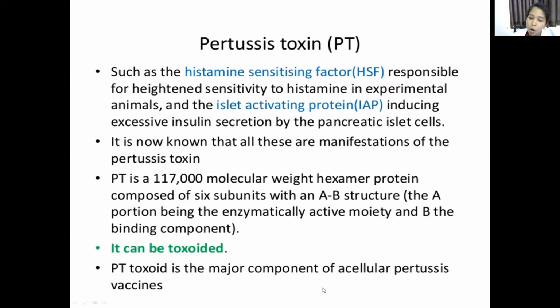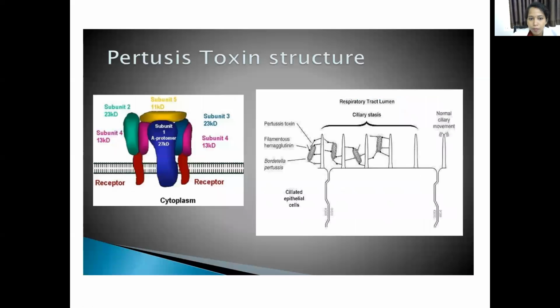It is the major component of the acellular pertussis vaccine. PT, that is pertussis toxin, is the major component which is produced by Bordetella pertussis. So this is the structure of pertussis toxin.